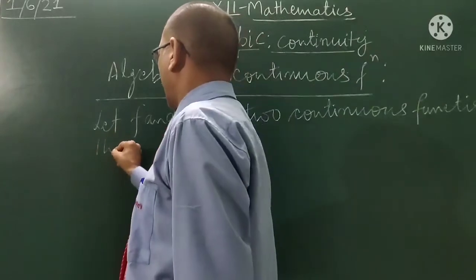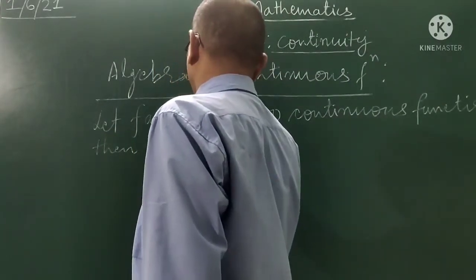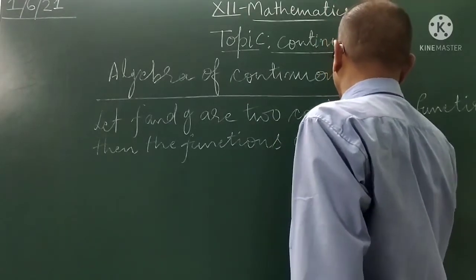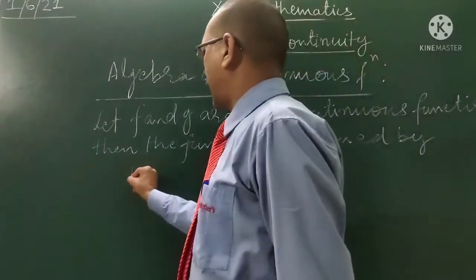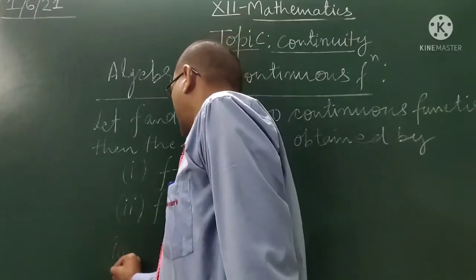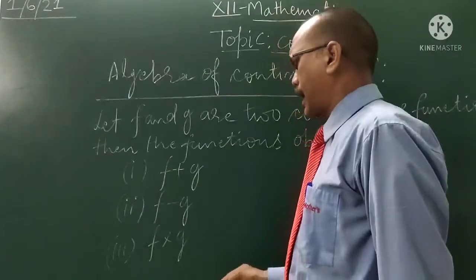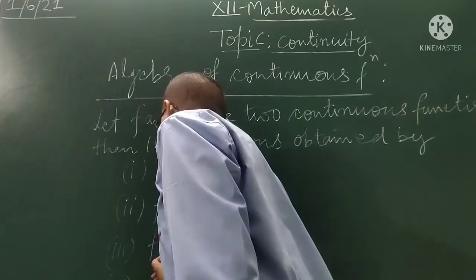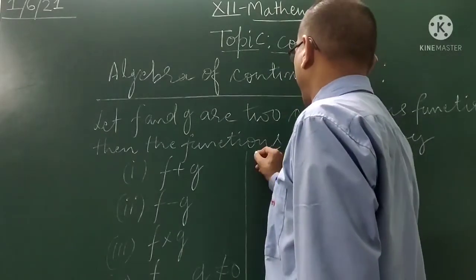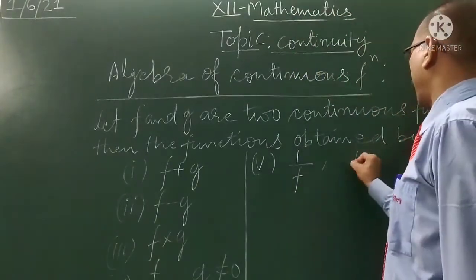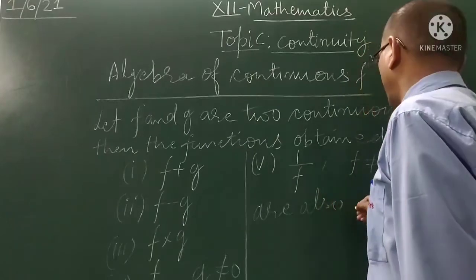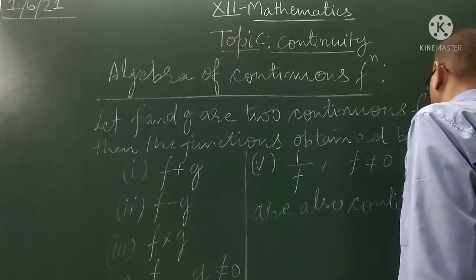Then the functions obtained by, first, their addition f plus g, second, by difference f minus g, third, by their product f into g, fourth, their division f upon g where g is not equal to 0, fifth, reciprocal of any function 1 upon f but f is not equal to 0, are also continuous functions.